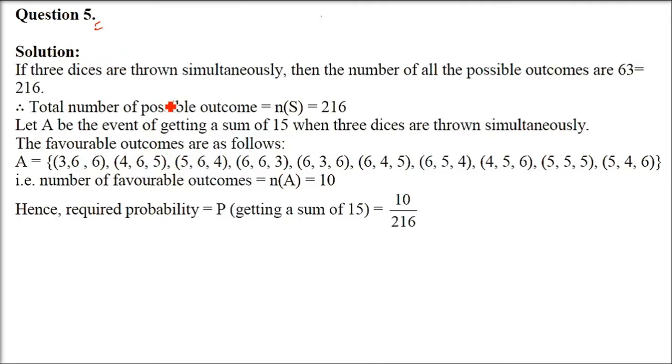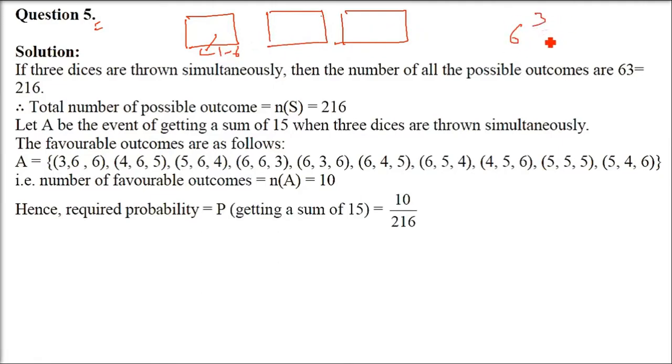Next is question number 5. 3 dice are thrown simultaneously. What is the probability of getting 15 as the sum? So there are 3 dice. As I told you earlier also, what is the technique? One die can give you 6 options. So just put these options, and how many dice are there? 3. So 6 to the power 3. These are the total number of cases. What will come in the denominator? 6 to the power 3, that is 216. So 216, just put it in the denominator.